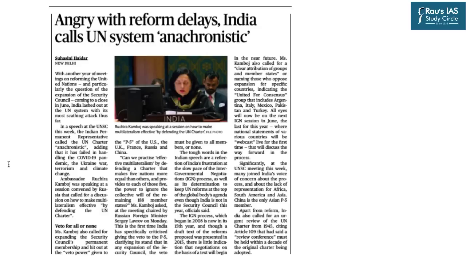India's permanent representative has called the UN Charter anachronistic, adding that it has failed in handling the COVID-19 pandemic, the Ukraine war, terrorism, climate change, and n number of factors where the UN has failed. And therefore, there is an urgent need that it must be reformed.